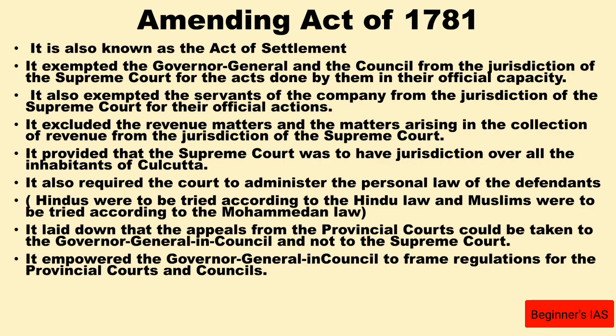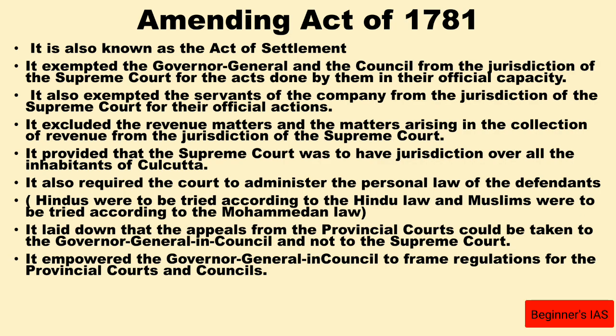It also excluded the revenue matters and matters arising in the collection of revenues from the jurisdiction of the Supreme Court. This act provided that the Supreme Court was to have jurisdiction over all the inhabitants of Calcutta, and was to administer the personal laws of the defendants.